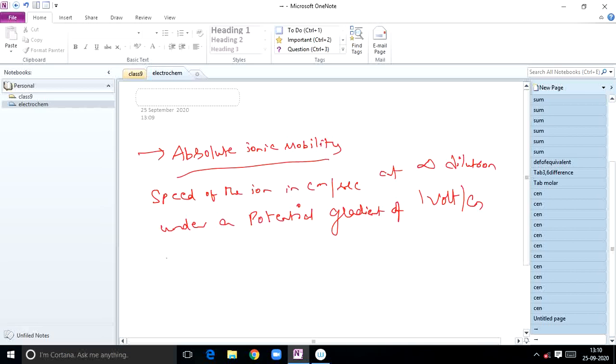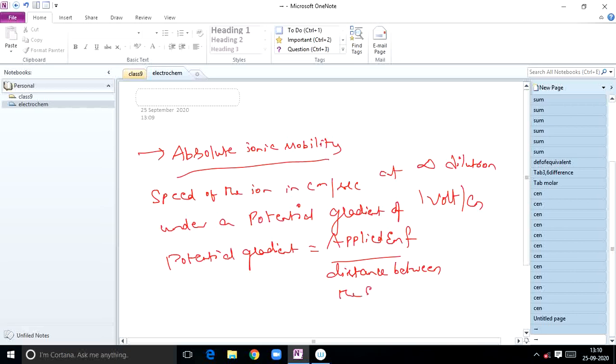What is this potential gradient? Potential gradient is equal to applied EMF divided by the distance between the electrodes.